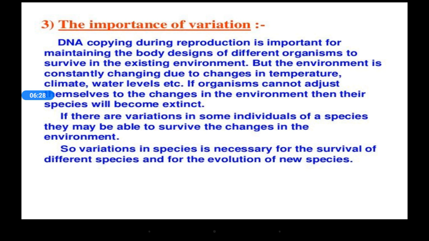If there is variation in some individuals of a species, they may be able to survive the changes in the environment. So variation in a species is necessary for the survival of different species and for the evolution of new species. So variation is important or not? It's very important.